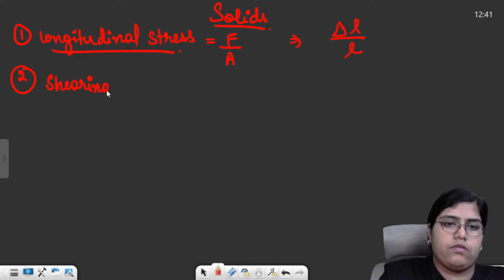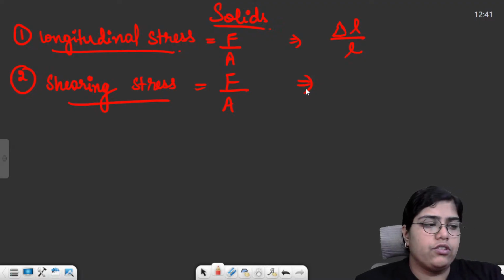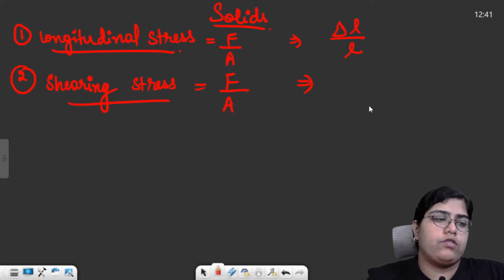Shearing stress, also called tangential stress, is basically force upon area, and corresponding to this we had shearing strain. So shearing strain was basically your change in the angle.